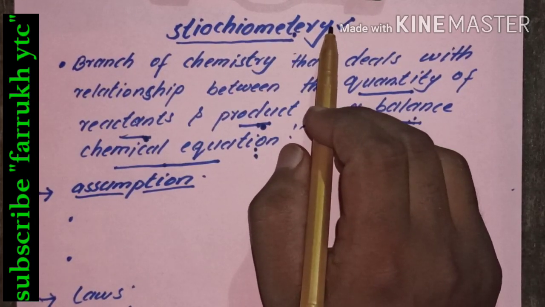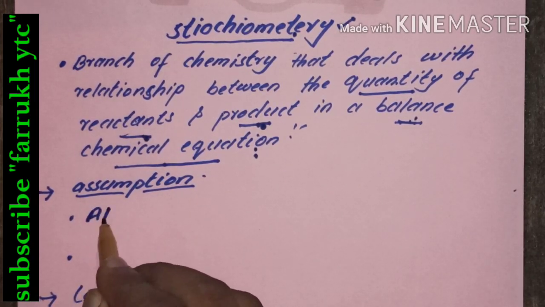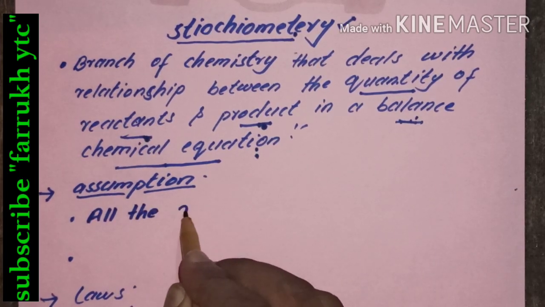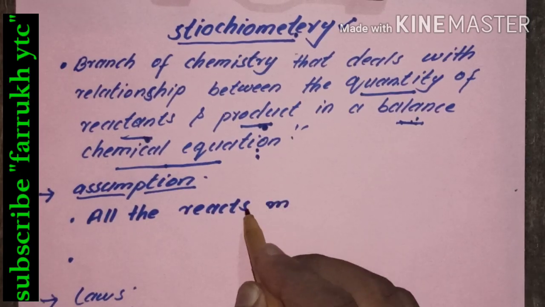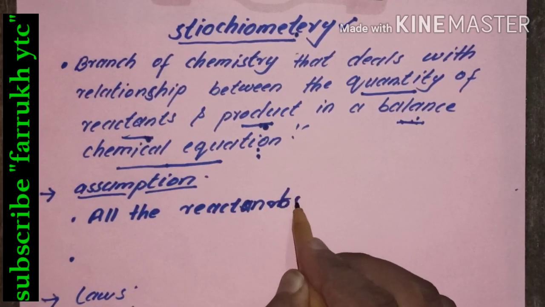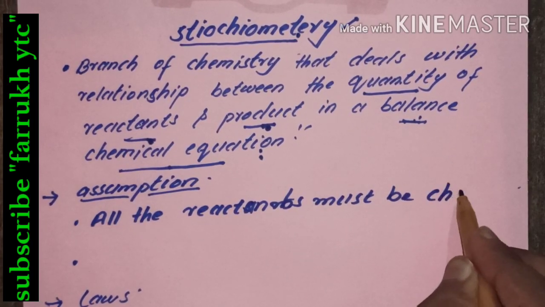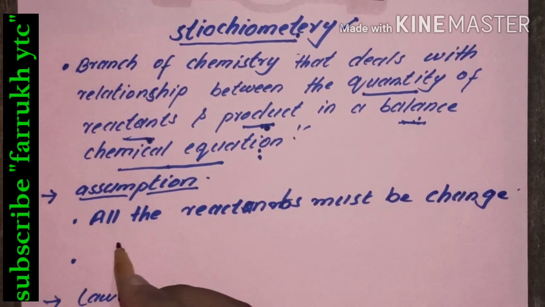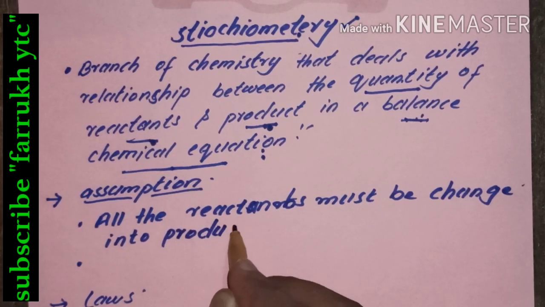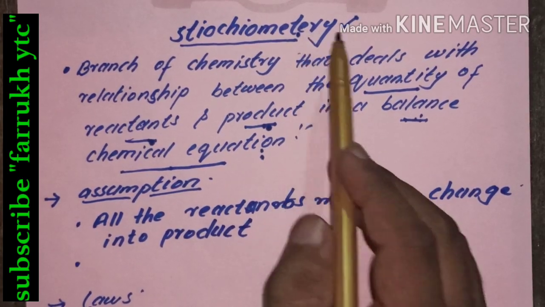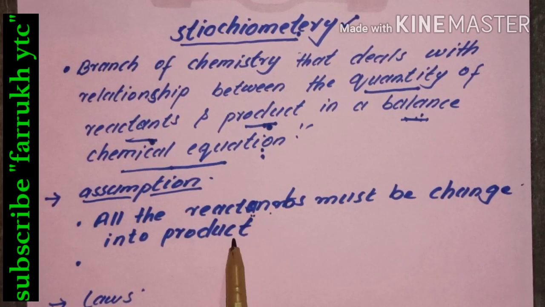In the stoichiometric analysis, there are basically two assumptions. The first assumption is that all the reactants which are taking part in the chemical reaction must be changed into product.